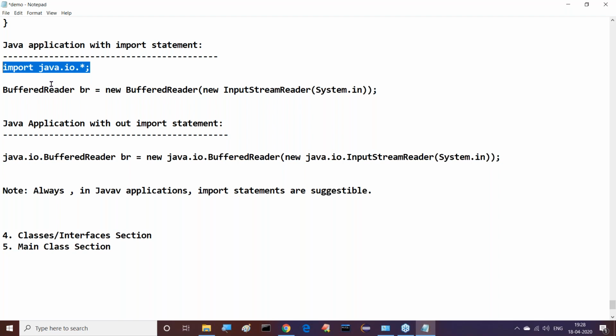That's it. They are available. We are eligible to use them. That's the meaning of an import statement. It doesn't mean loading the classes into memory, so memory wastage is not there. Understand what point I'm saying to you?